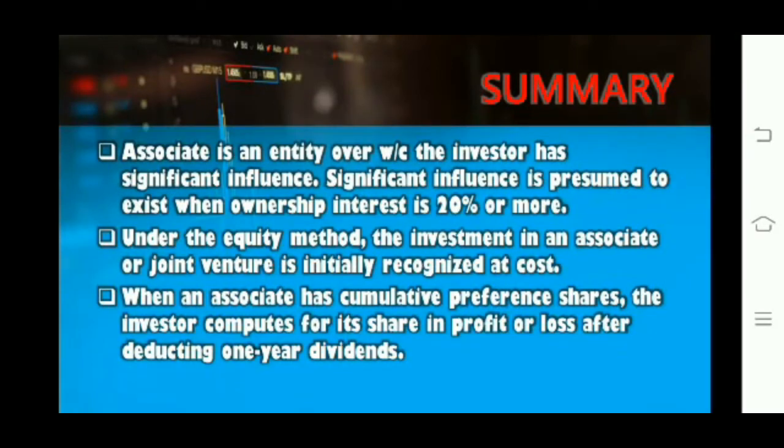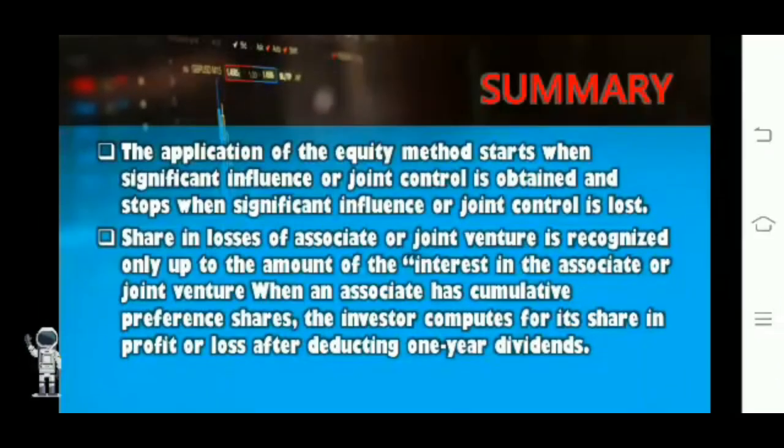Associate is an entity over which the investor has significant influence. Significant influence is presumed to exist when ownership interest is 20% or more. Under the equity method, the investment in an associate or joint venture is initially recognized at cost. When an associate has cumulative preference shares, the investor computes its share in profit or loss after deducting one-year dividends. The application of the equity method starts when significant influence or joint control is obtained and stops when significant influence or joint control is lost.